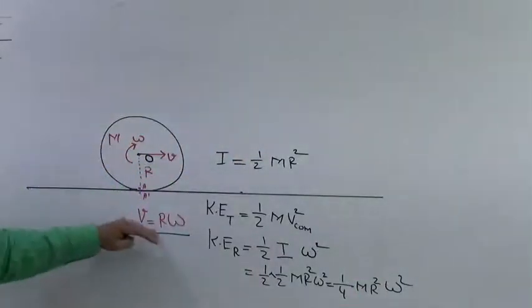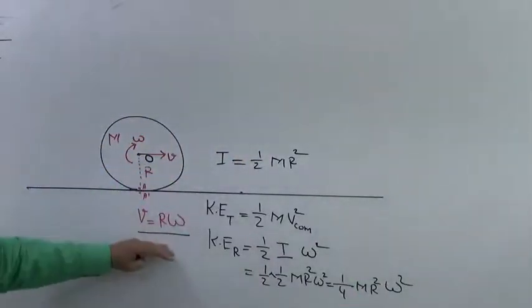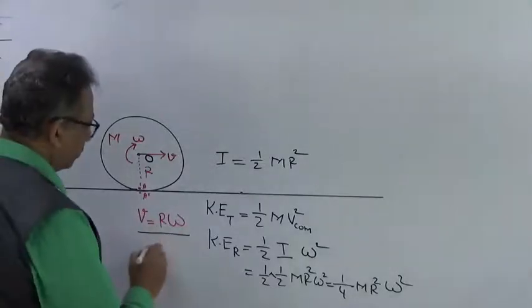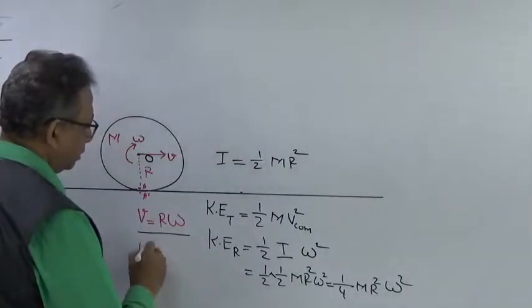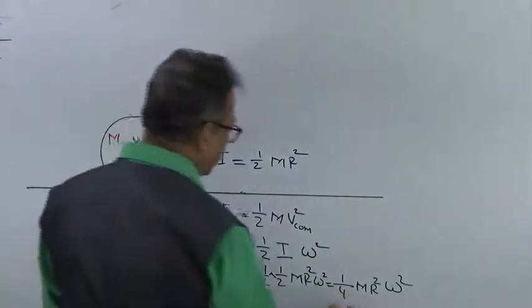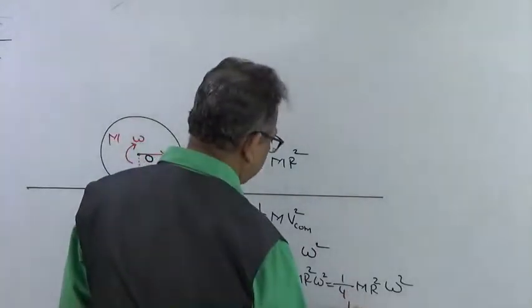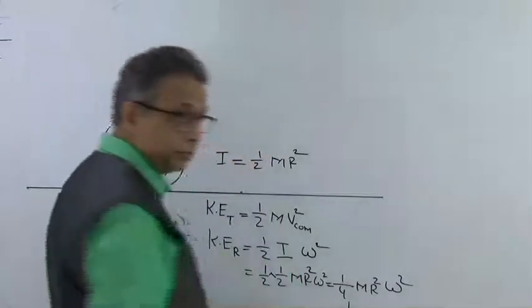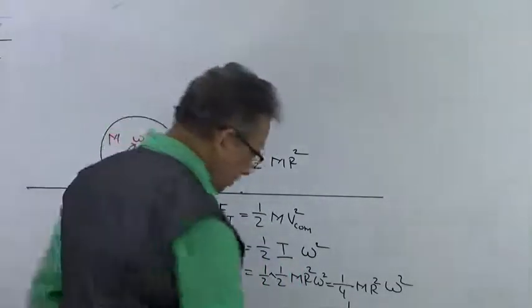Now, v is equal to r omega, that we know. Therefore, from this equation, omega is equal to v upon r. Substituting in this equation, I can get this as 1 upon 4. Can you see this?